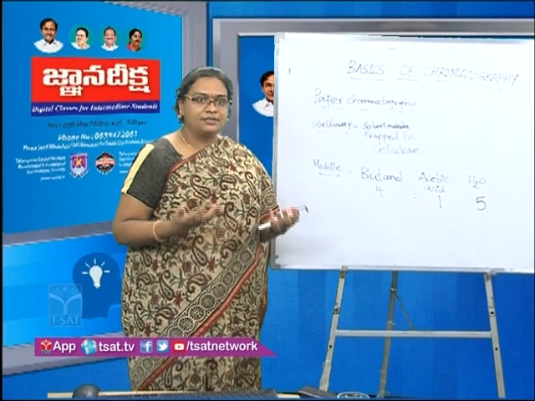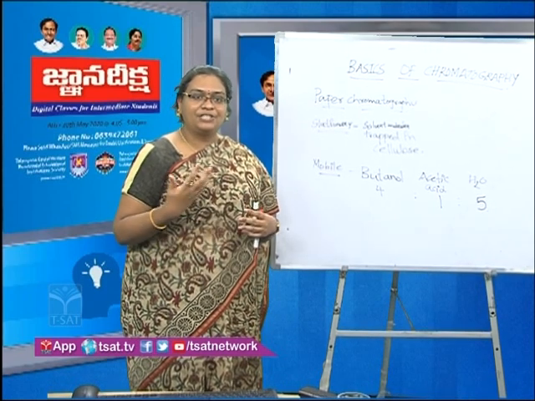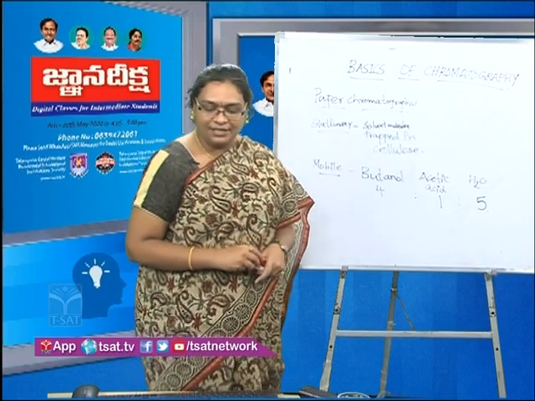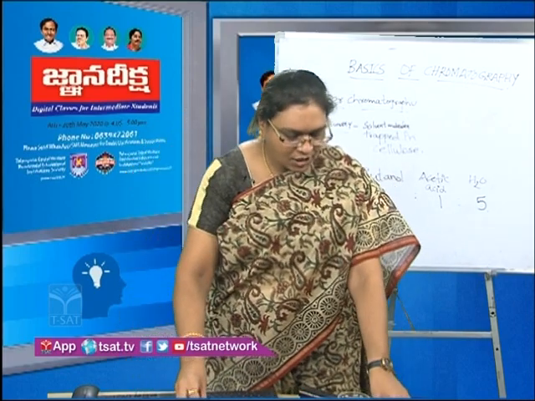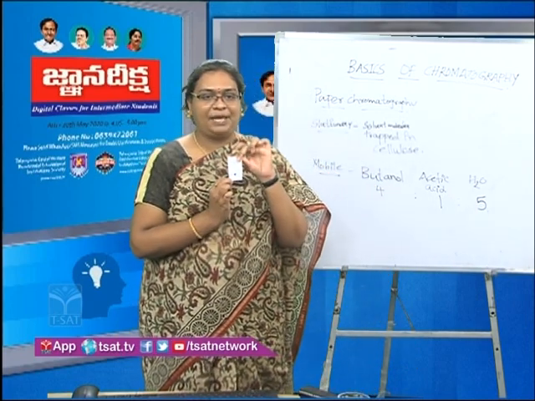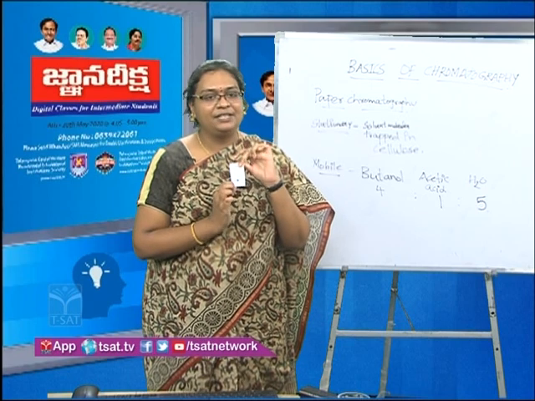So now let us plunge into how the procedure of paper chromatography actually happens. For that, I have a live model here. As the name indicates, paper chromatography requires a filter paper, a Whatman number 1 filter paper.